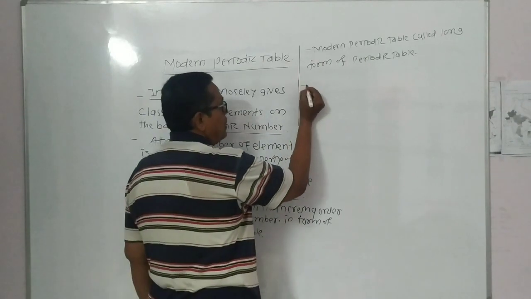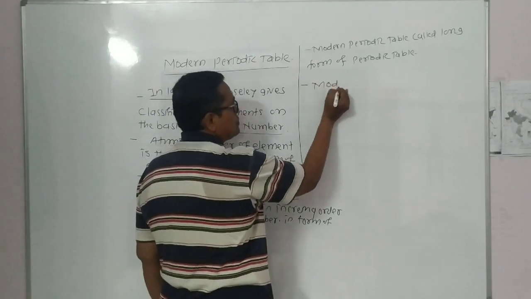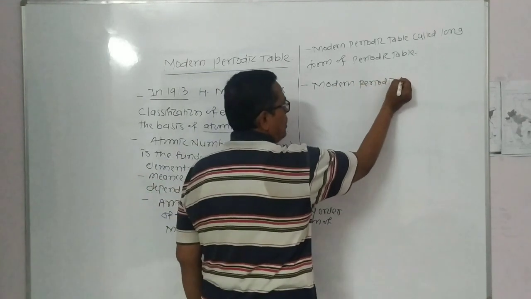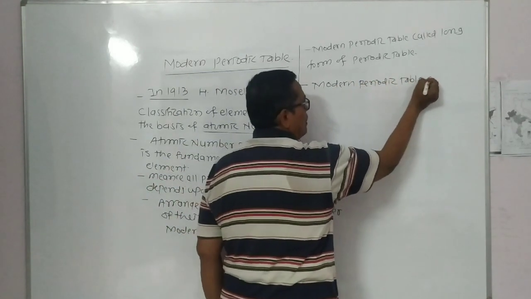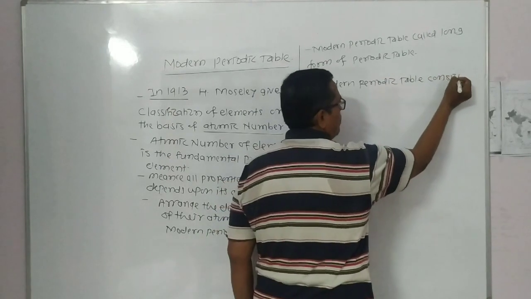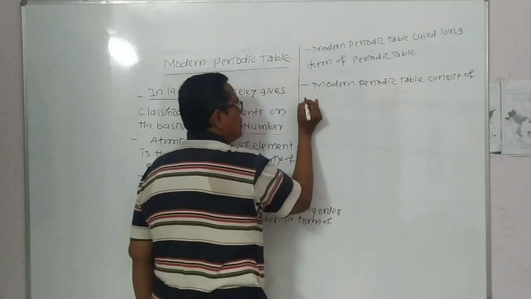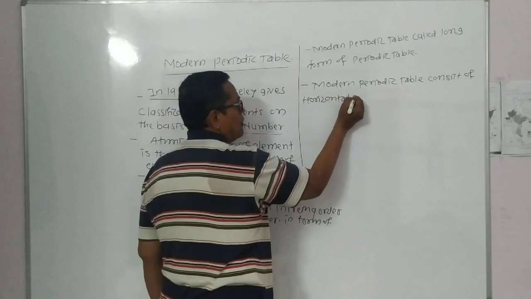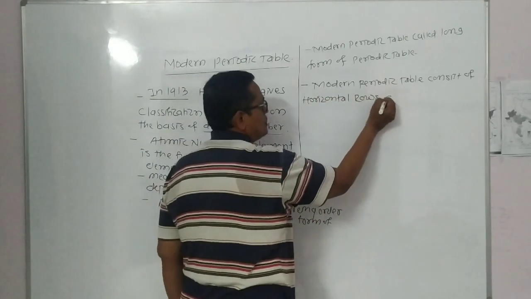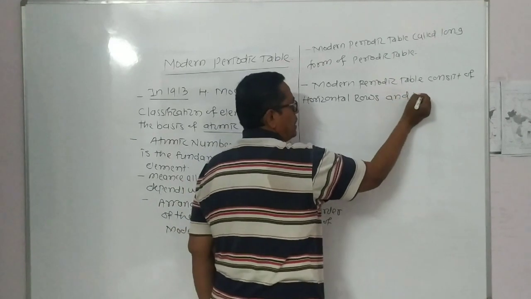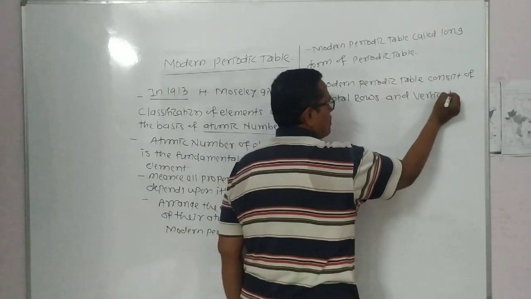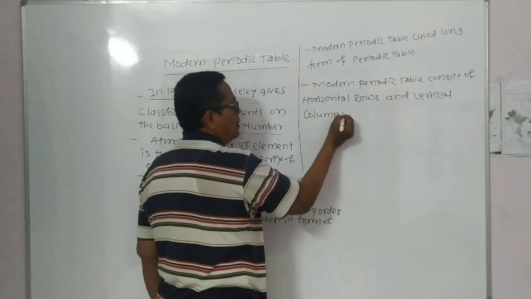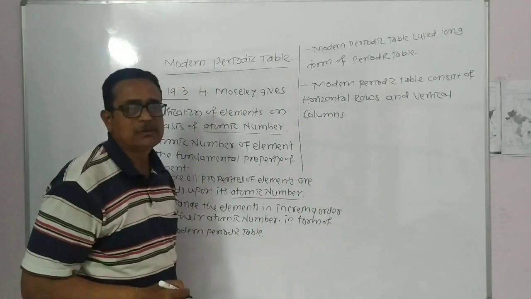The modern periodic table consists of horizontal rows and vertical columns.